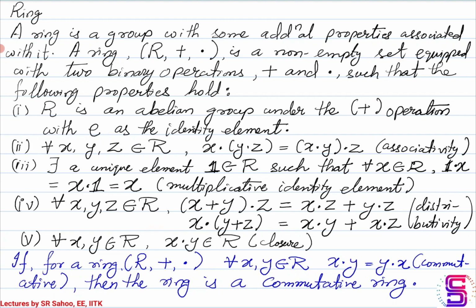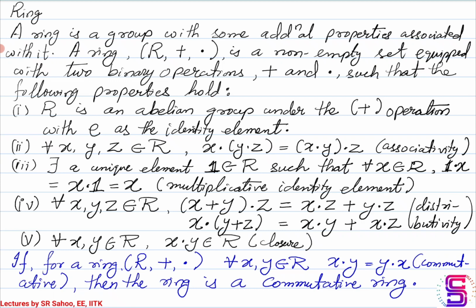Okay, so R is basically going to satisfy all the properties that a group has to satisfy under the plus operation. In addition to that, the plus operation in R is commutative. So R is an abelian group under the plus operation, and the identity element that you get under the plus is E, which is also a unique identity element.